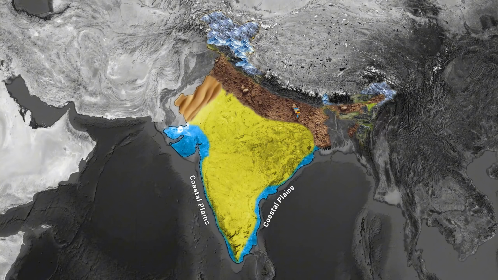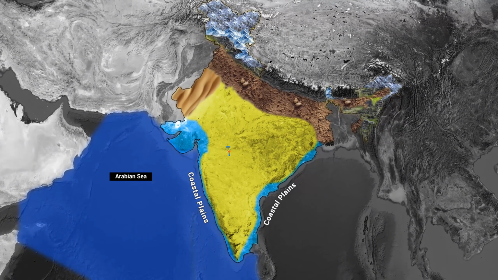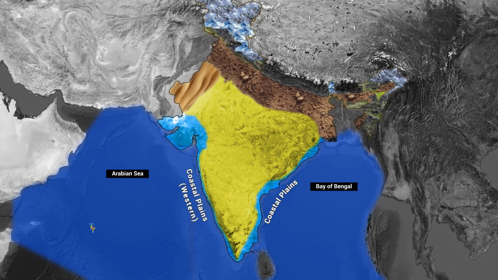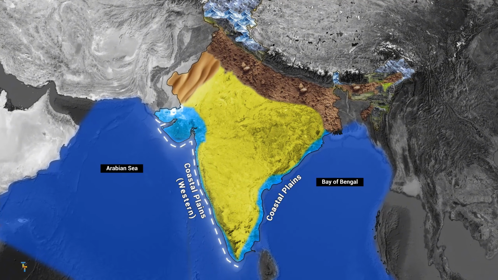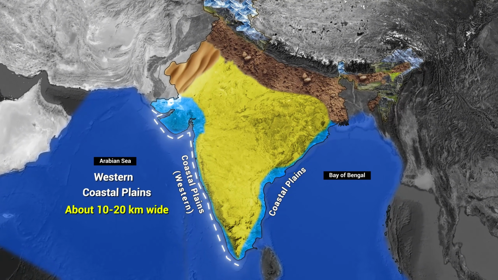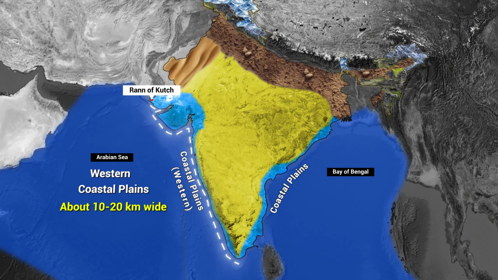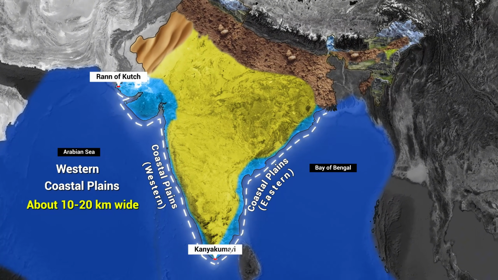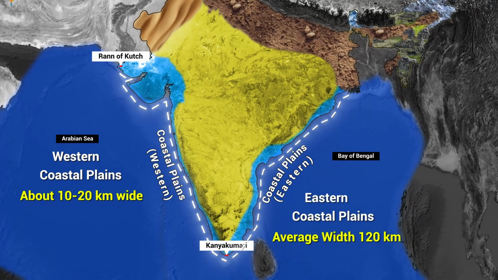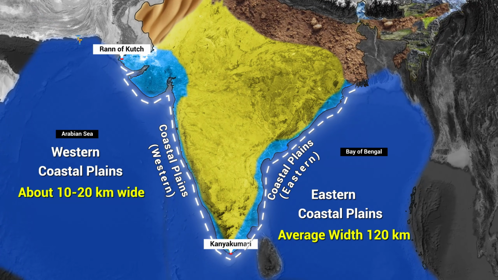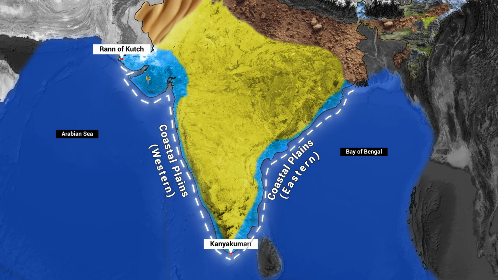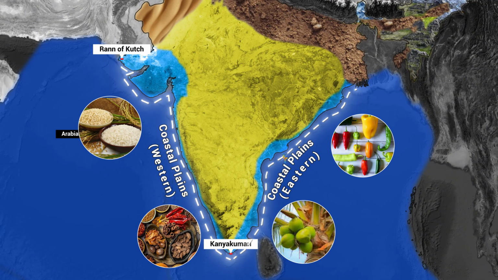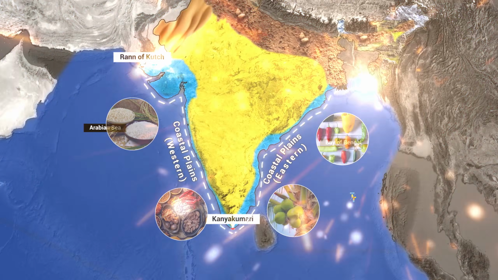The coastal plains in India run parallel to the Arabian Sea and the Bay of Bengal along the peninsular plateau. The western coastal plain is a narrow belt along the Arabian Sea, about 10 to 20 kilometers wide. It stretches from the Rann of Kutch to Kanyakumari. The eastern coast runs along the Bay of Bengal and is wider than the western coastal plains, with an average width of about 120 kilometers. The coastal plains are belts for growing spices, rice, coconut, pepper, etc. They are the centers of trade and commerce.